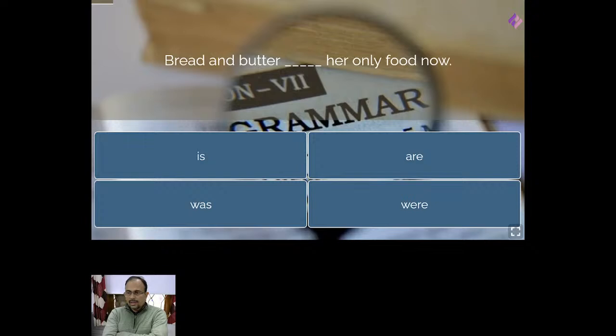So, bread and butter is her only food now, or are his only food, was or were his only food? Manasvi and Mrudula, both of them said it's "is." Okay, let's find out what happens. Which one is the answer?